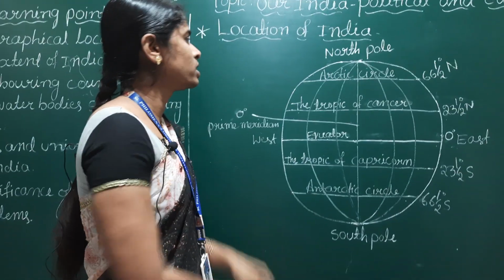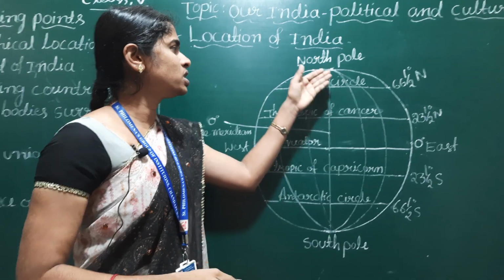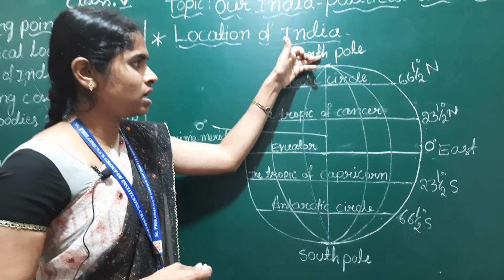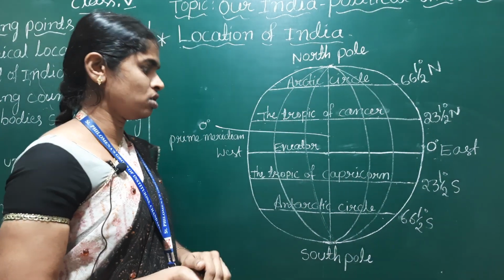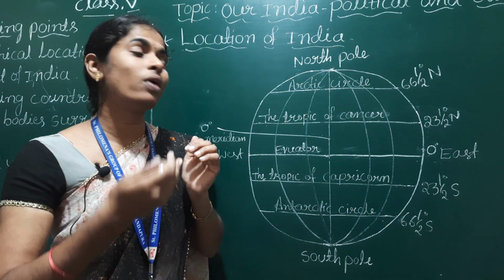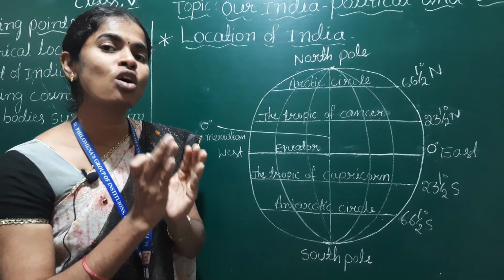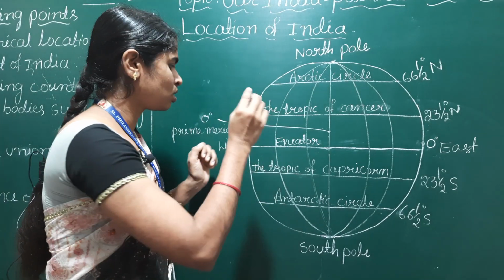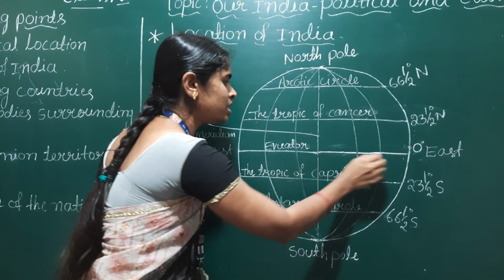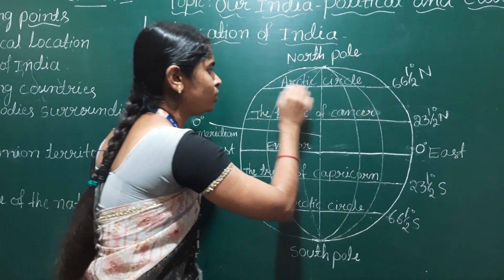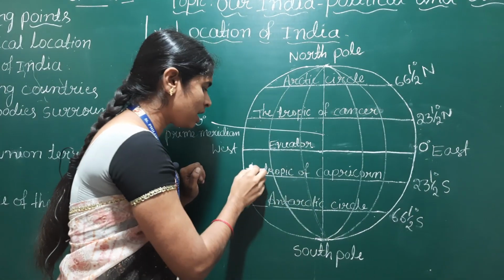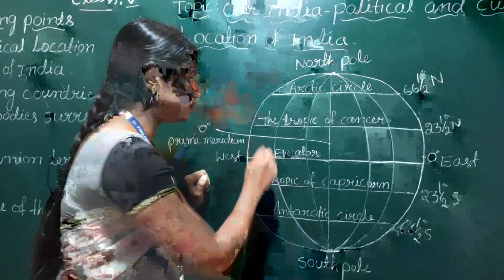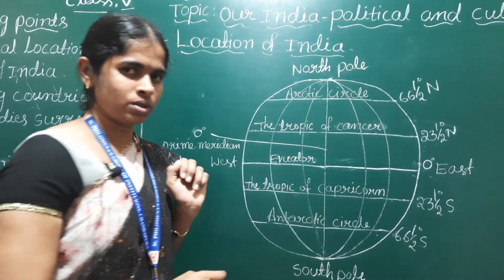See here, observe here. This is the picture of a globe. This is the east direction. This is the west direction. This is the north direction, south direction. First, we should know what latitudes are. The imaginary lines drawn on the globe from west to east are called latitudes.